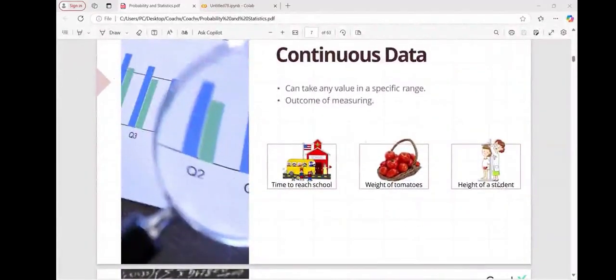Now, see, we have continuous data. We all know what is meant by continuous data, where we measure the objects, where we are not counting, we are measuring. So we all know time, weight, and all. Here they have given some examples. Time to reach school, of course, is continuous. Weight of tomatoes is continuous, and height of the students is also continuous. Any doubt with this?